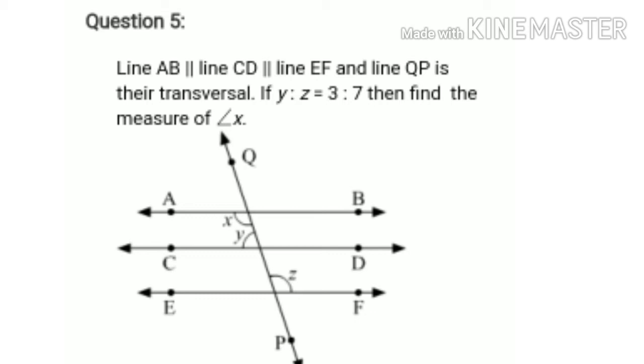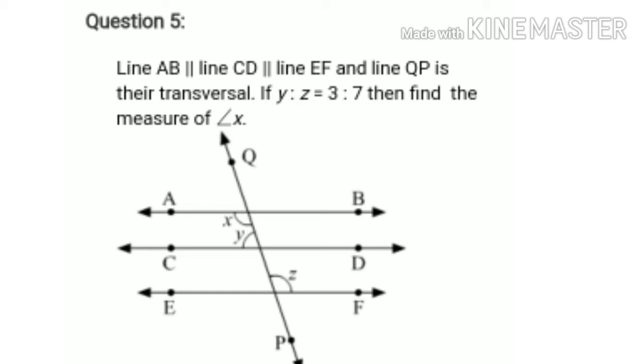Observe this figure. If you observe carefully, you find angle X and angle Y. That means X and Y are the interior angles, and X and Z are the alternate angles. See, X and Z are the alternate angles between line AB and EF, and X and Y are the interior angles between line AB and CD. Now here the ratio of Y and Z is given as 3:7. You know how to separate the numbers from the ratio. To separate the numbers from the ratio, we have to take a common multiple. Okay, if you consider M as a common multiple, then Y becomes 3M and Z becomes 7M.